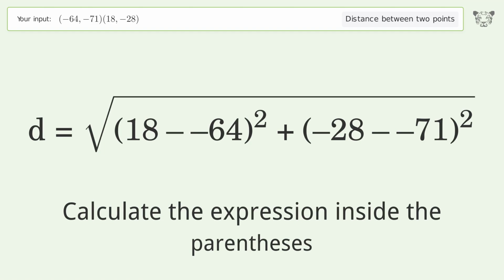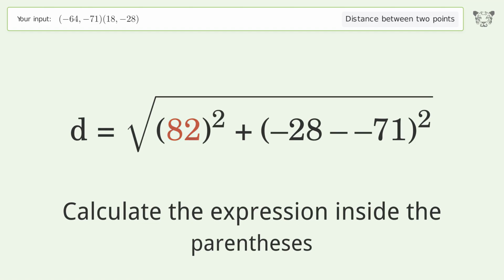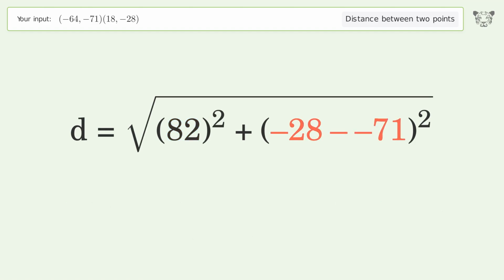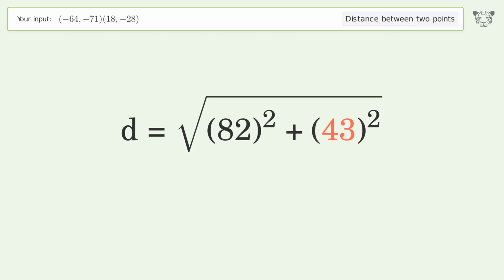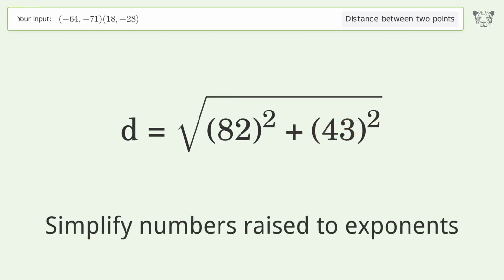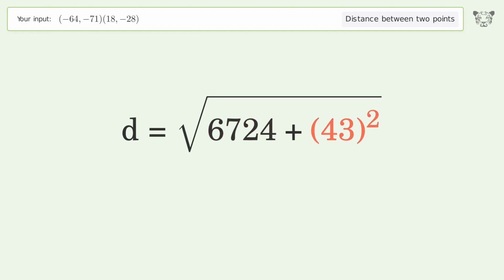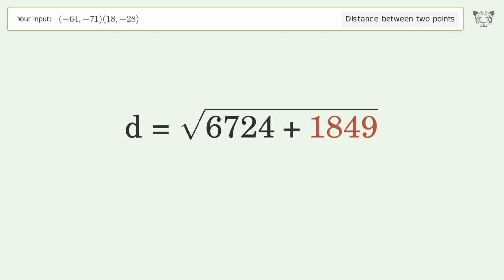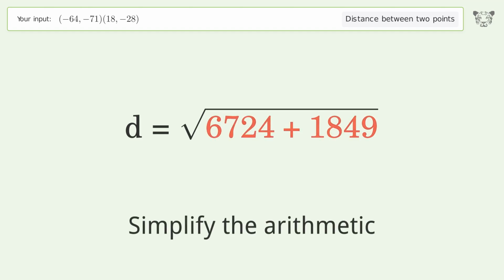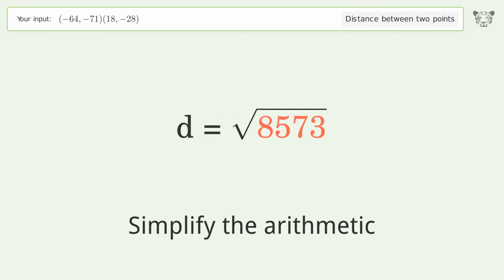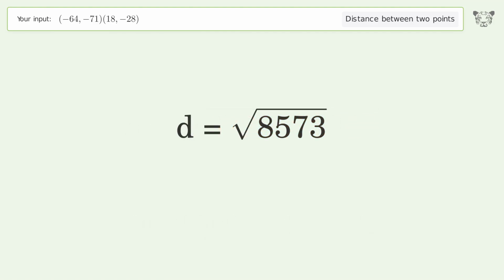Calculate the expression inside the parentheses. Simplify numbers raised to exponents. Simplify the arithmetic. And so the distance between the 2 points is the square root of 8,573, or 92.59.